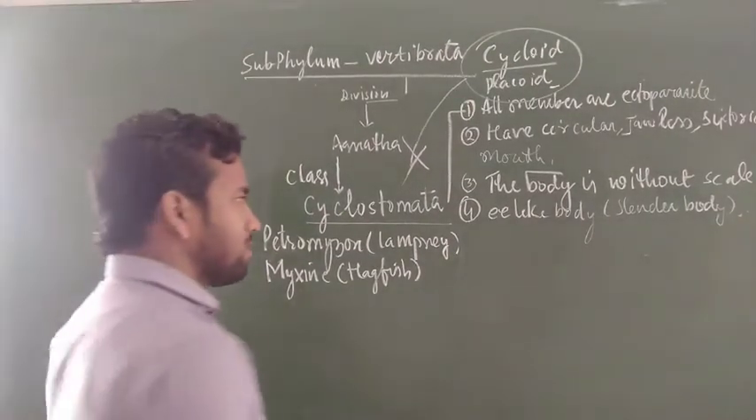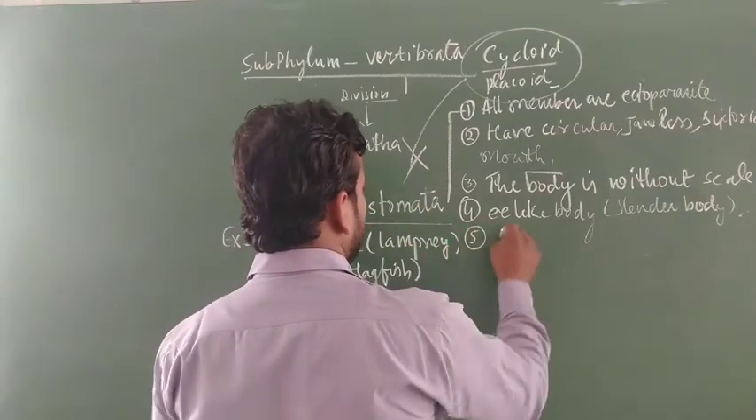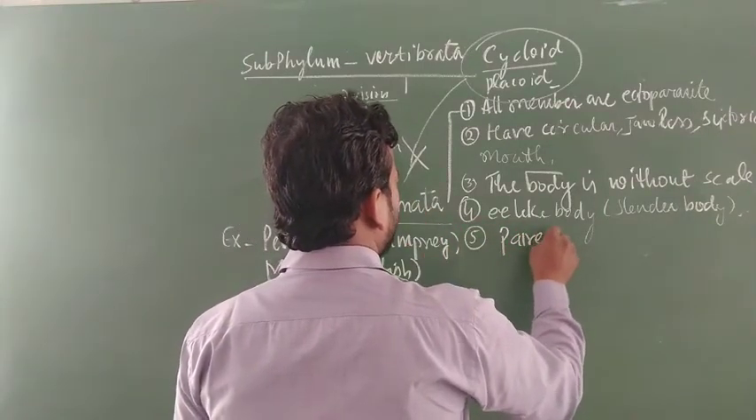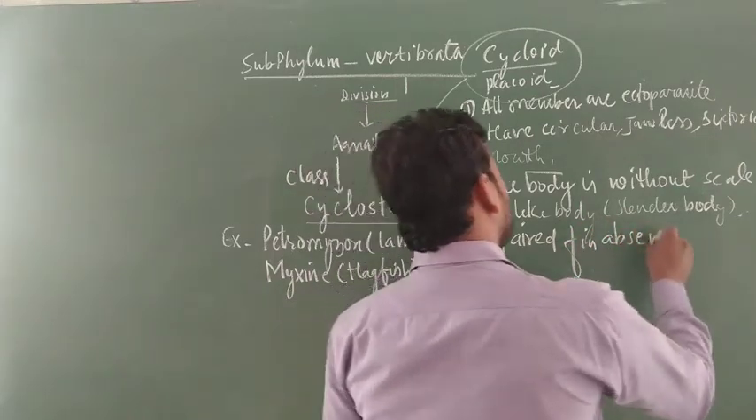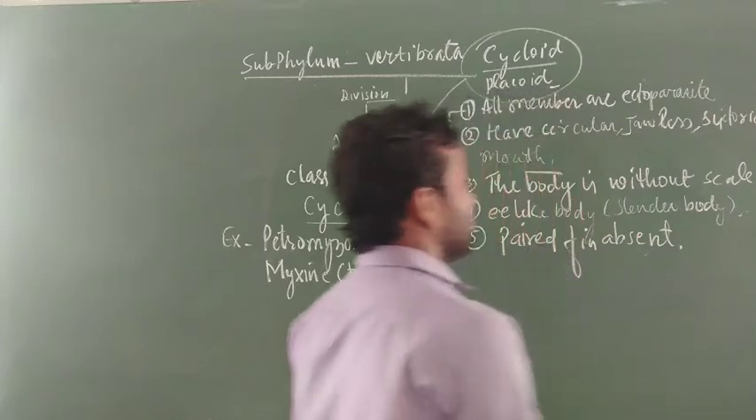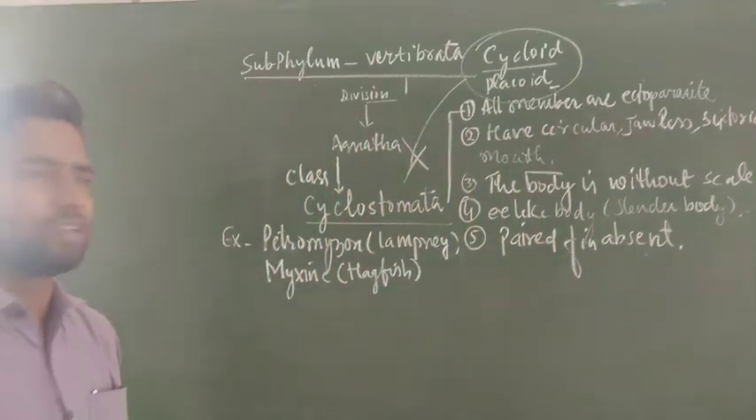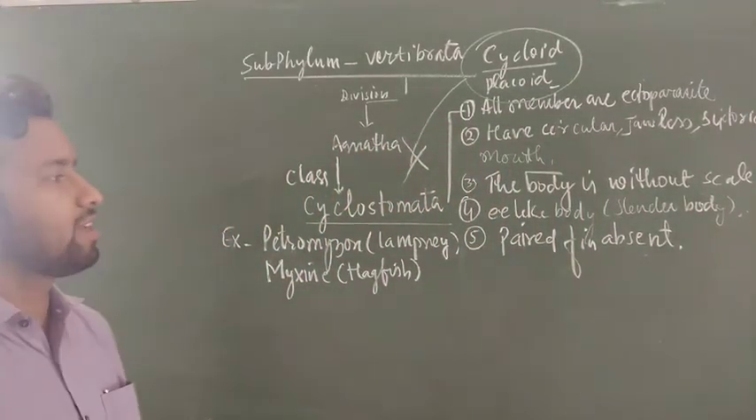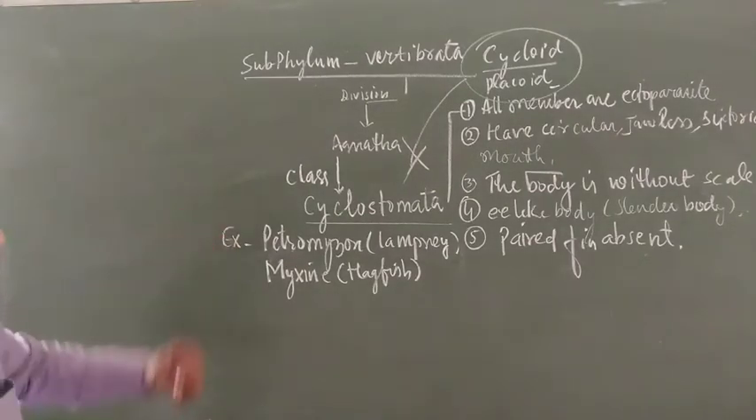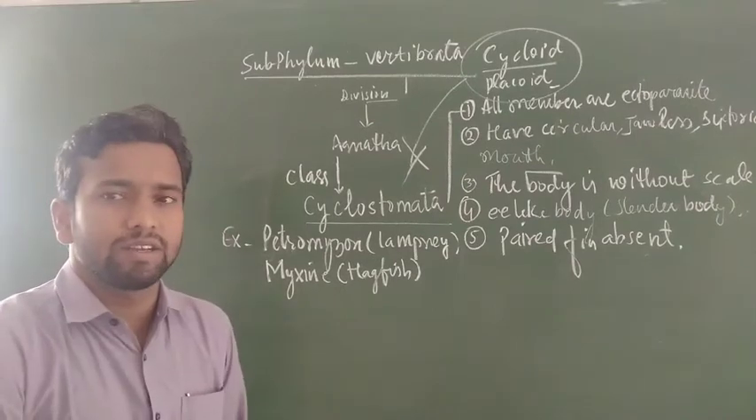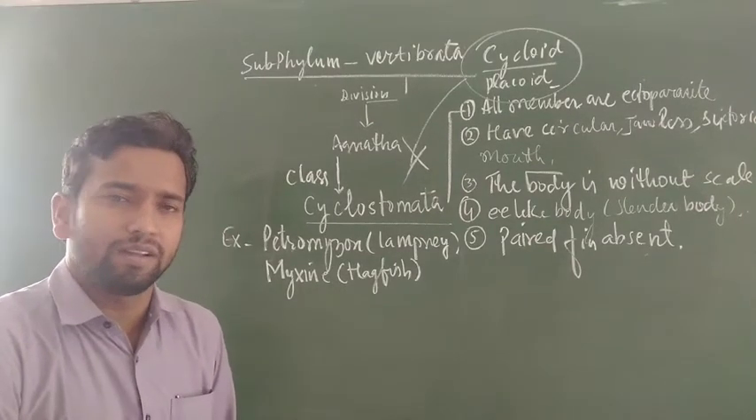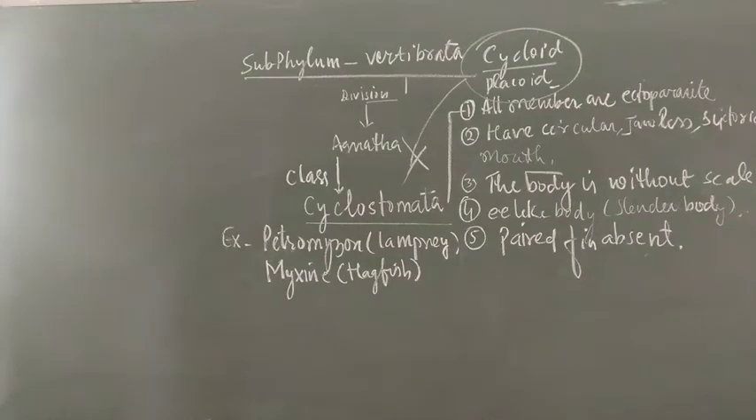The fifth one is the paired fin, which I already explained. The paired fin is absent in the case of cyclostomes. This is another important and interesting feature. The paired fin is absent in cyclostomes, but it is found in fishes, which are more advanced animals that belong under the category of Gnathostomata, under class Pisces.